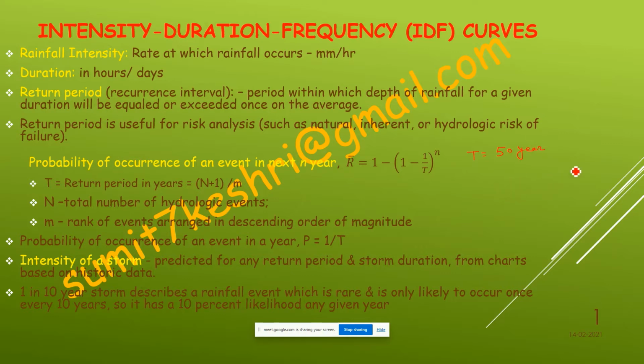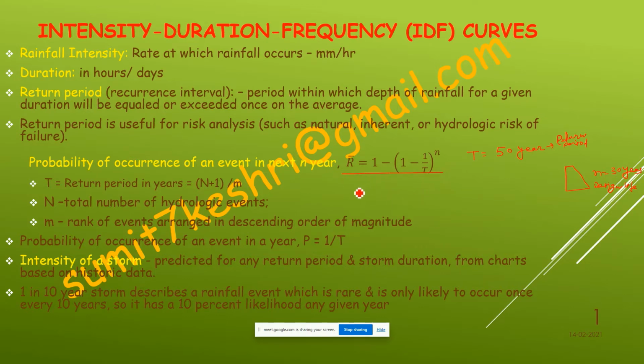Now suppose we have a dam or any construction, and the design life of this construction is n equal to 30 years. Now we wish to calculate the probability of the occurrence of that flood which has a return period of 50 years. This is the return period and this is the design life. So we wish to calculate the probability of the occurrence of this type of event in these 30 years.